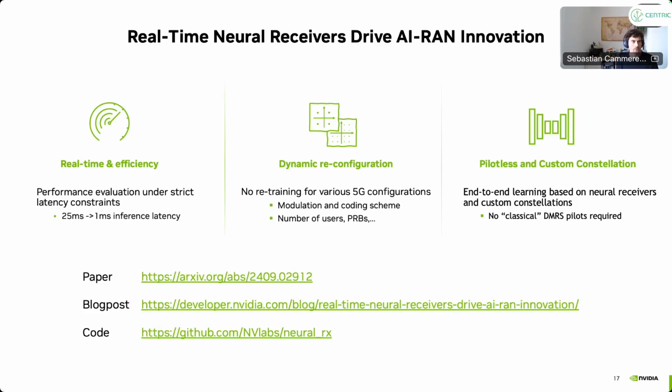Just let me quickly summarize what we have achieved in the CENTRIC project, just a very big picture overview. We have the real-time efficiency or real-time constraints, so we really optimized the receiver architecture. That always looks simple, but was a lot of work. We have dynamic reconfiguration, so dynamic MCS schemes, dynamic number of users, and so on. And we have looked into these pilotless schemes, what I have shown in the second part of the talk. It's all available online, all papers, all code, everything is publicly available.